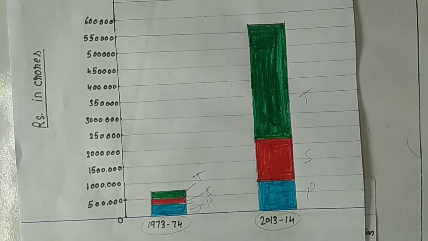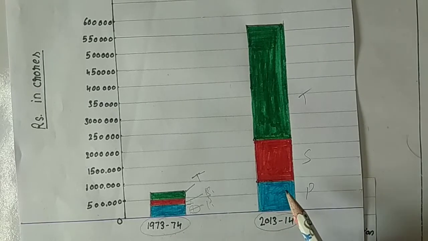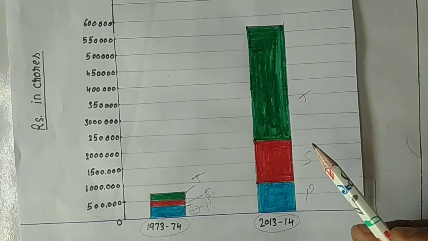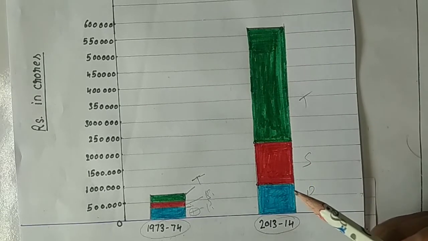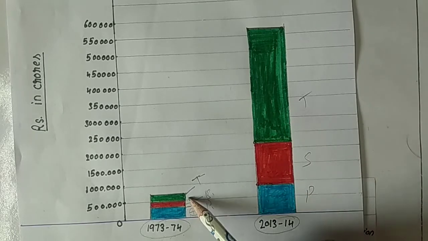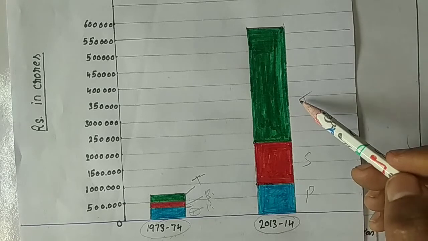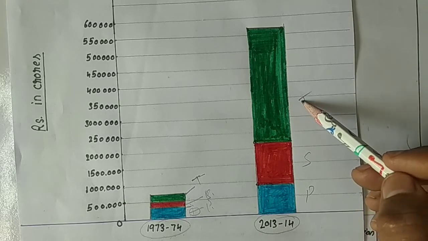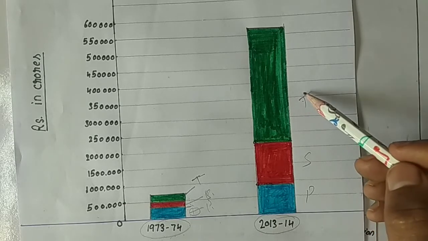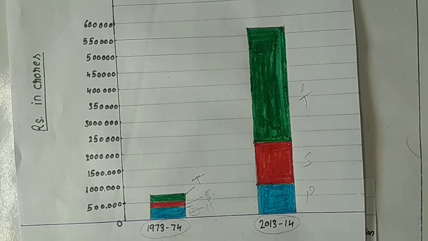But 40 years later, if we see the graph and the contribution of our three sectors in our economy, we find a totally different picture. The sector that had a small contribution in 1973-74 has become a major contributor in our economy. I will explain what the reasons for this were, but first just try to understand this graph.